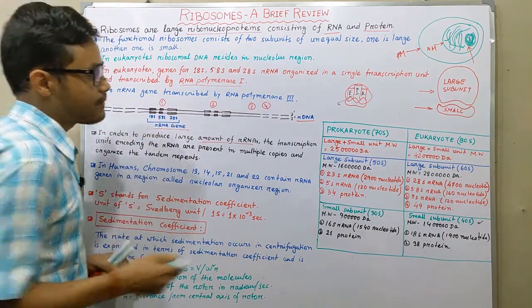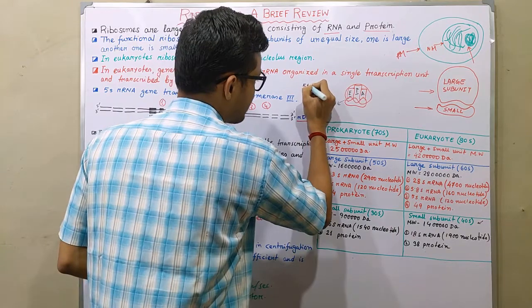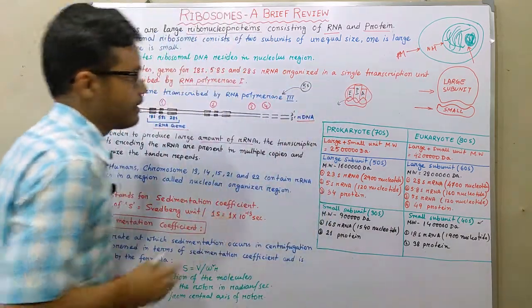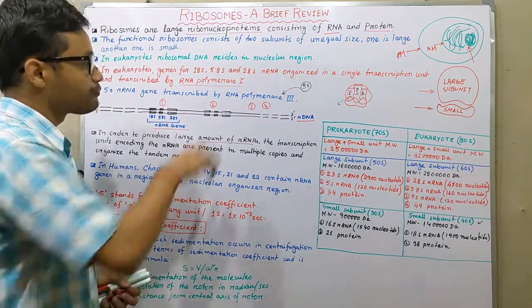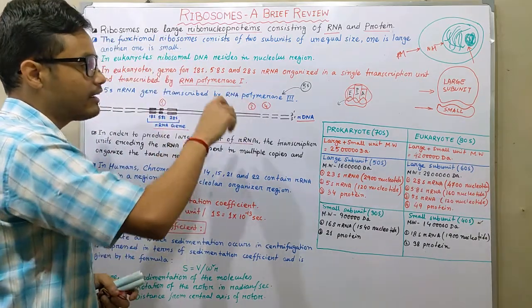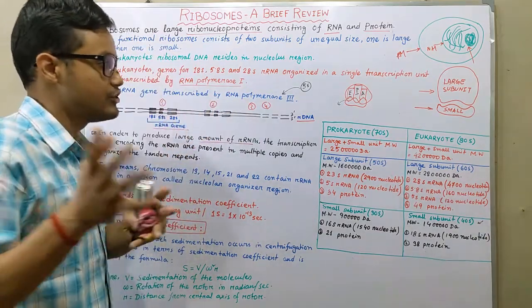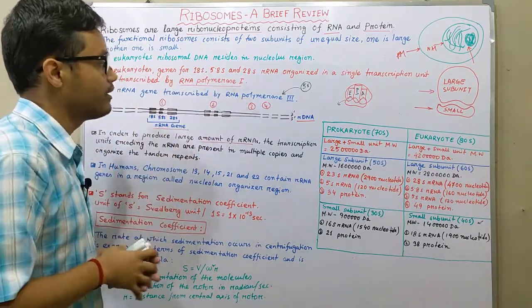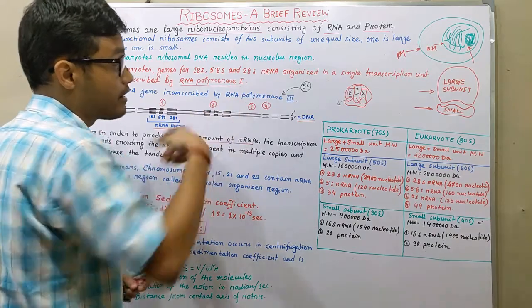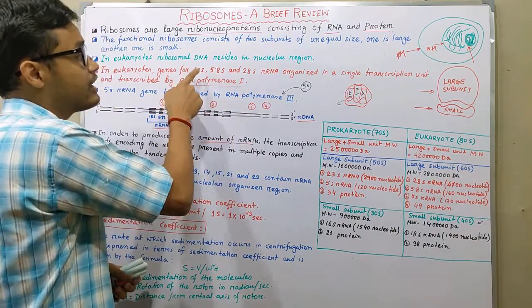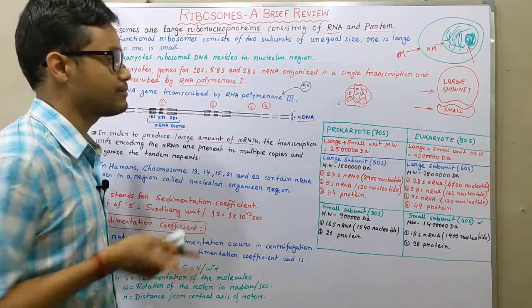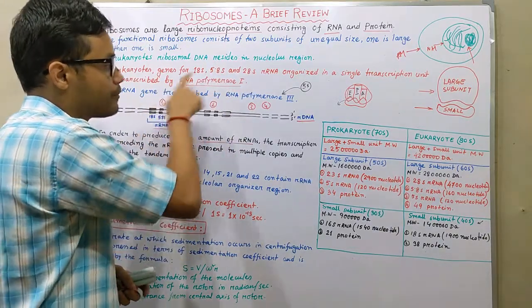And another one is 5S rRNA. The 5S rRNA is actually present in another region of the rDNA, and it is transcribed by RNA polymerase 3, whereas 18S, 5.8S and 28S rRNA are organized in a single transcription unit and transcribed by RNA polymerase 1.